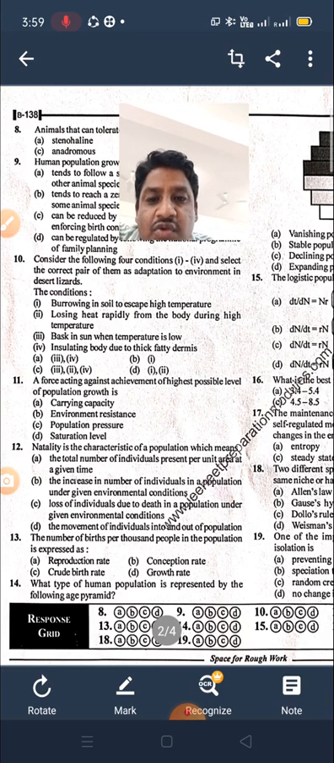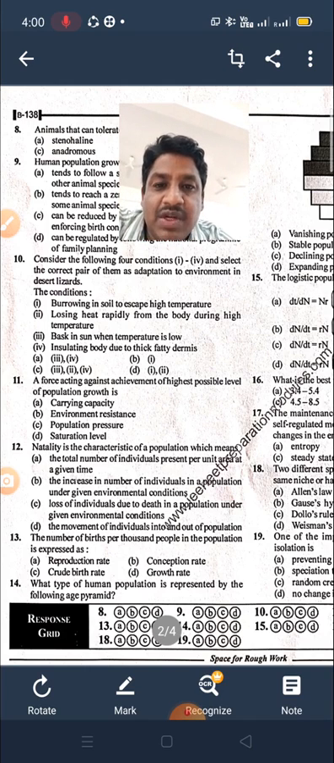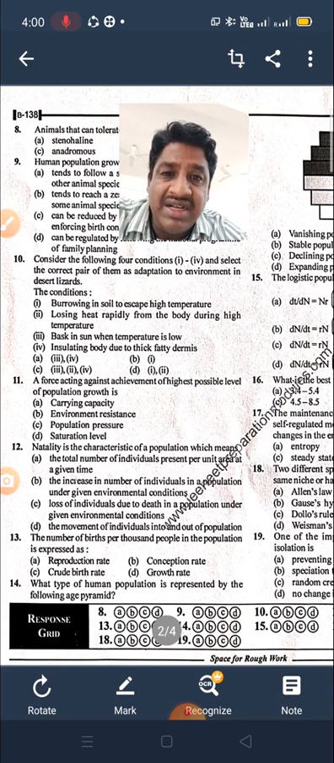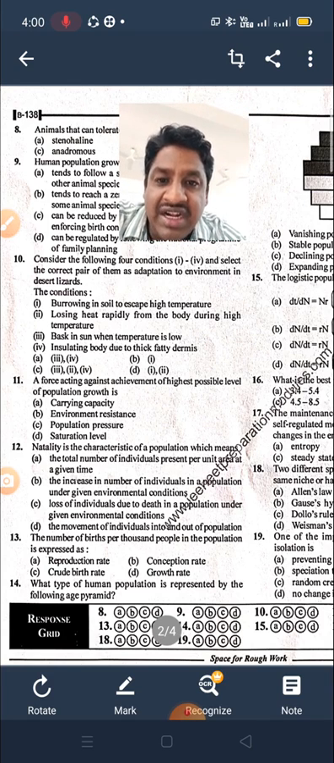So there are four options given. Out of the four options, which one is the correct pair? The question is to find the correct pair of adaptations to environment in desert lizards. Actually, desert lizards show some behavioral changes. Whenever it is hot outside, they come to the shaded areas. So which one is the option, you can identify now.